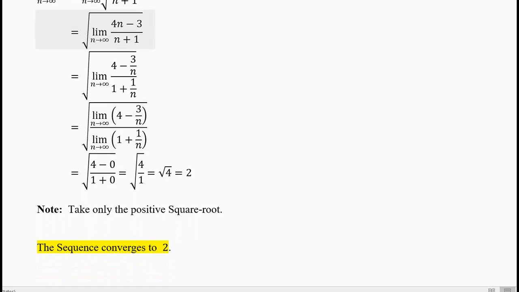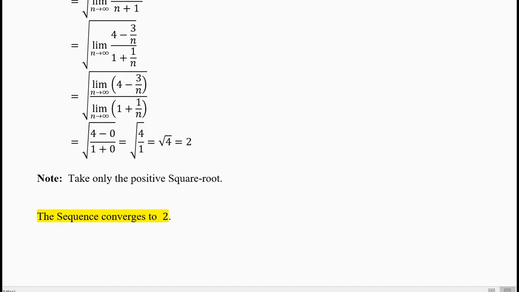4n minus 3, like the last question where we divided by n square, now divide by n, you will get 4 minus 3 by n divided by 1 plus 1 by n. Then take the numerator separately, denominator separately. You will get 4 minus 0 divided by 1 plus 0, which is 4 divided by 1, and remember the square root. Square root of 4 by 1 is square root of 4. How much is square root of 4? Plus 2. We are not solving equations, so take the positive square root only. So square root of 4 is 2 for us in this type of question.